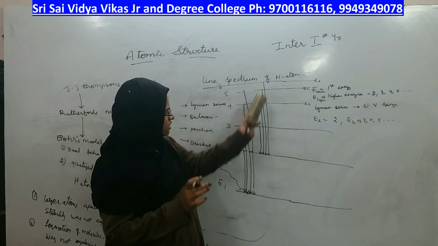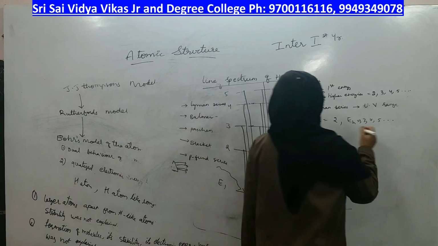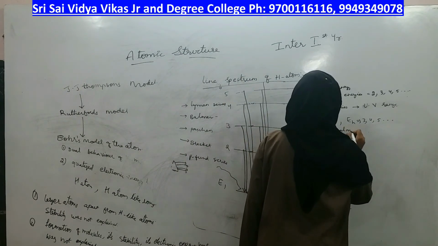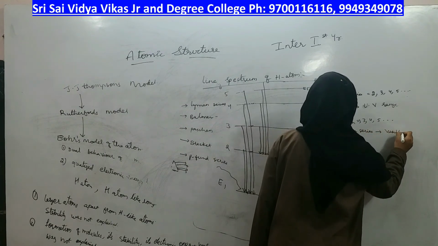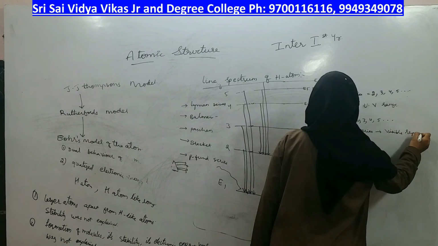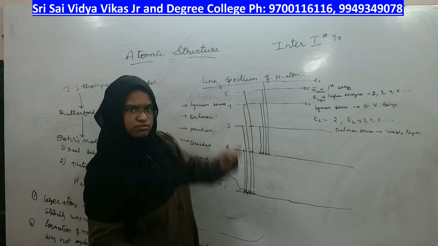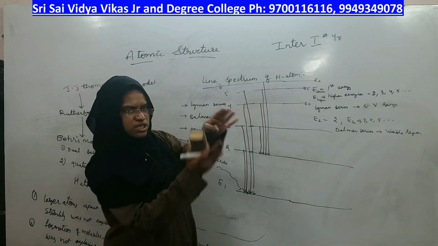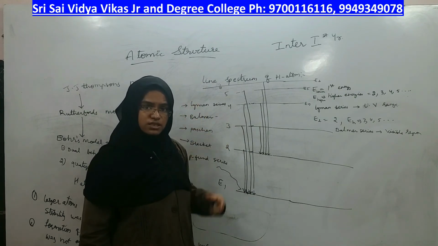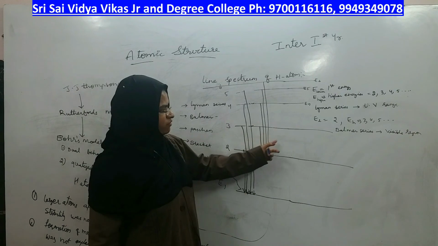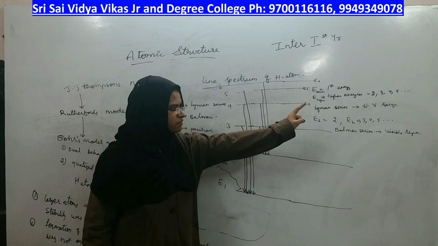And these energy waves fall under which region? These fall under the Balmer series, and it is in the visible region, because between first and second the energy difference is more. I told you from second it starts to decrease, right? If energy decreases, wavelength increases, and you can see it with your own eye. Therefore, the second series falls under the visible region, which is the Balmer series.